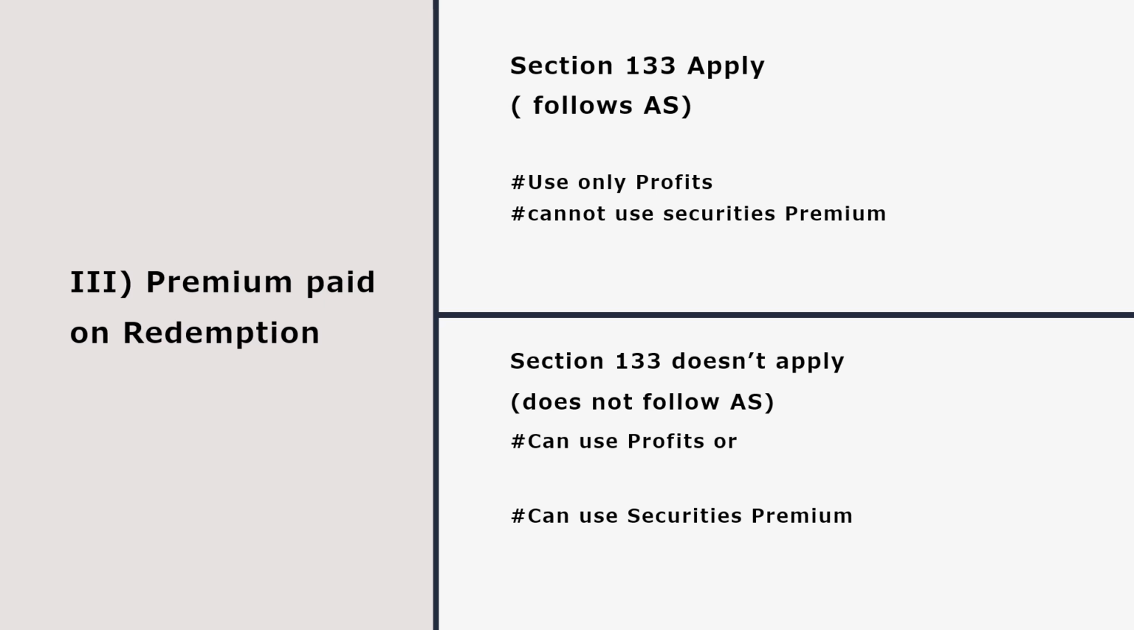The second type of company is where section 133 doesn't apply, where it does not follow accounting standards. So the company to whom section 133 doesn't apply does not follow accounting standards. In that case, they can use both profits as well as securities premium to pay premium on redemption. I hope it is clear now. Let's move to the next topic.